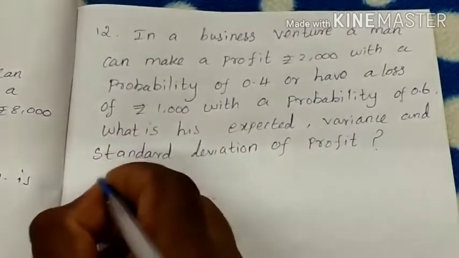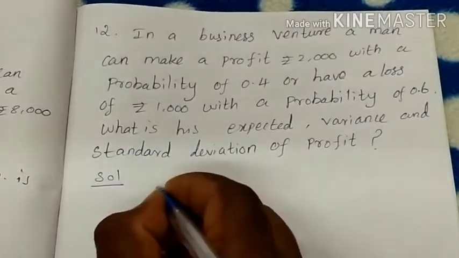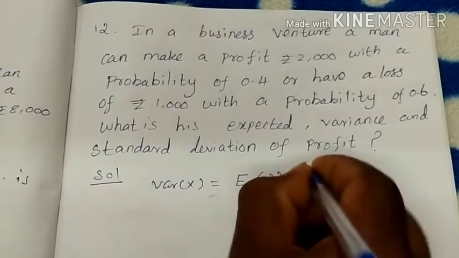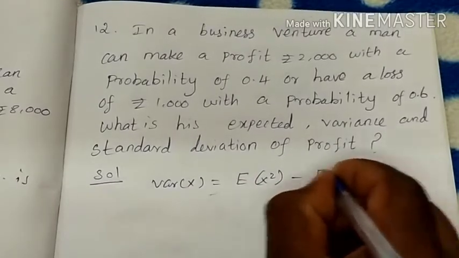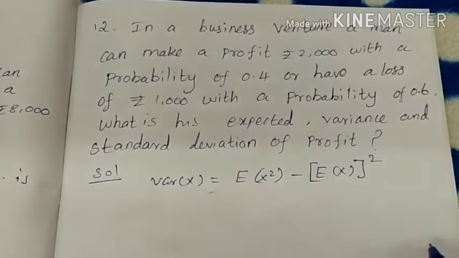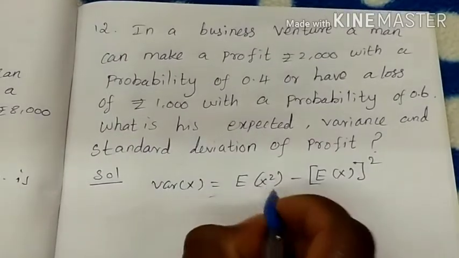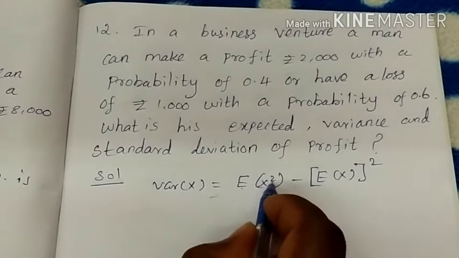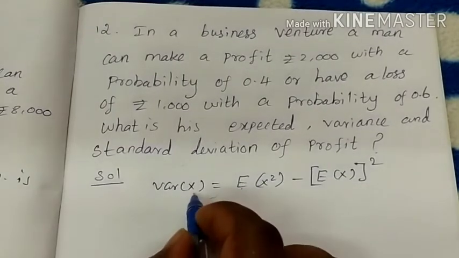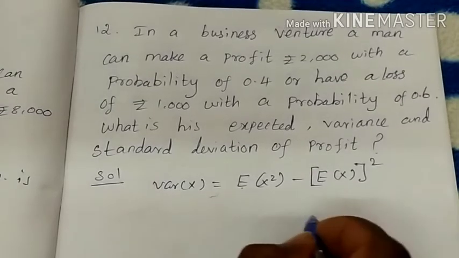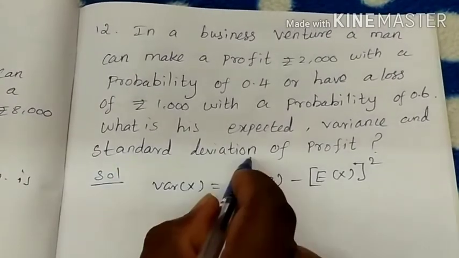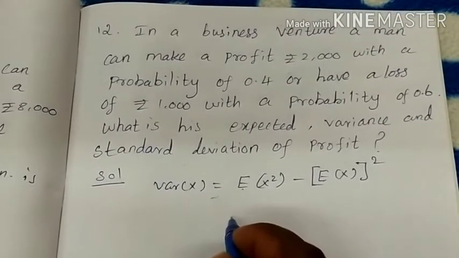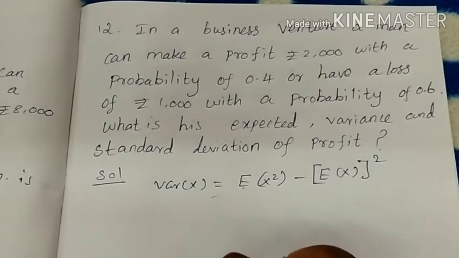The solution, already known: the variance of X is equal to the expectation of X square minus the expectation of X the whole square. This is your formula. So first find the expectation of X and the expectation of X square, then by subtraction we get the variance of X. Then, to find the standard deviation, standard deviation is equal to the square root of the variance. Taking the square root of your result, we get the standard deviation of profit. Let's solve one by one.